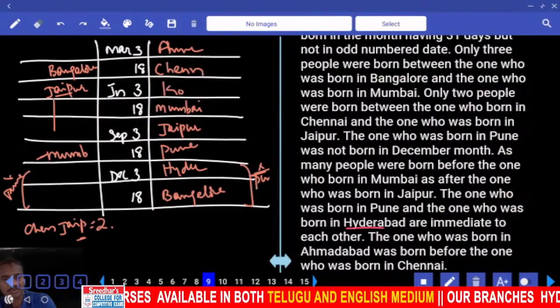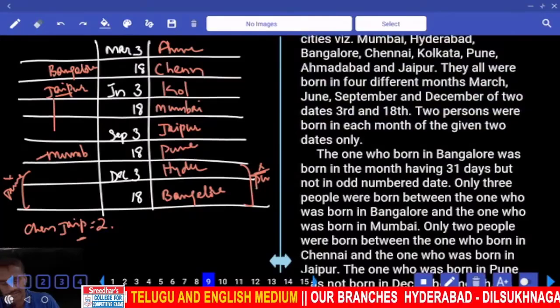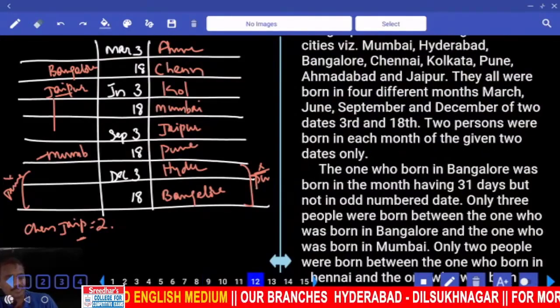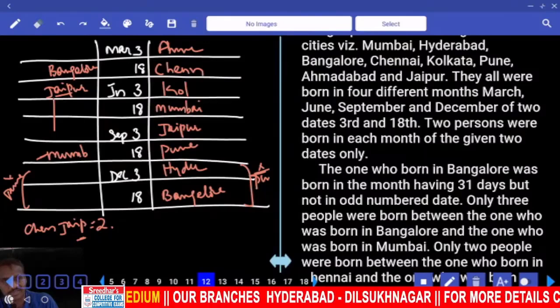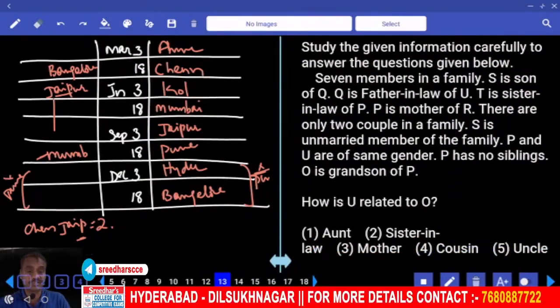City? Kolkata. Kolkata is left over. Clear? Now this is from question numbers 9 to 12. Then 13 onwards. Now in this question number 13, now first or the second possibility.